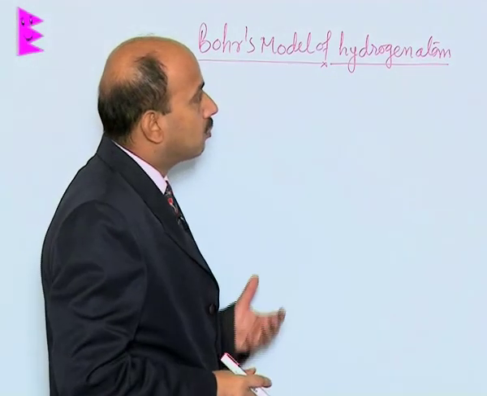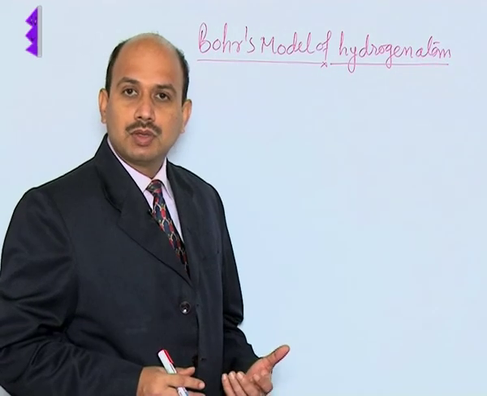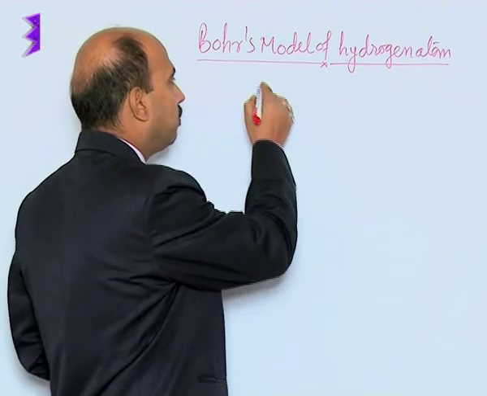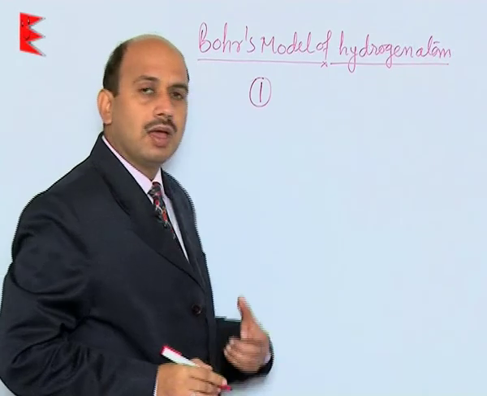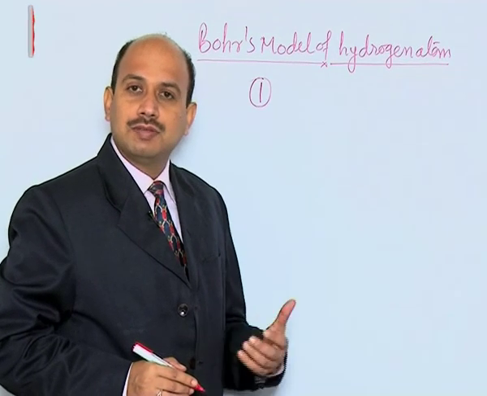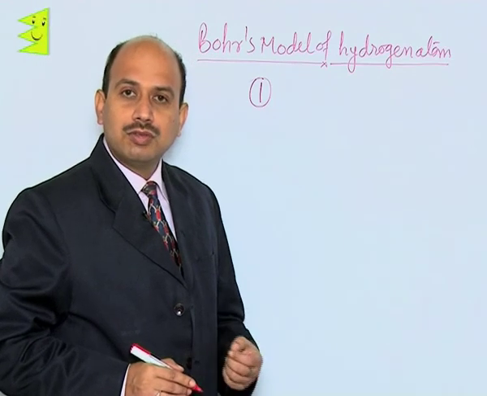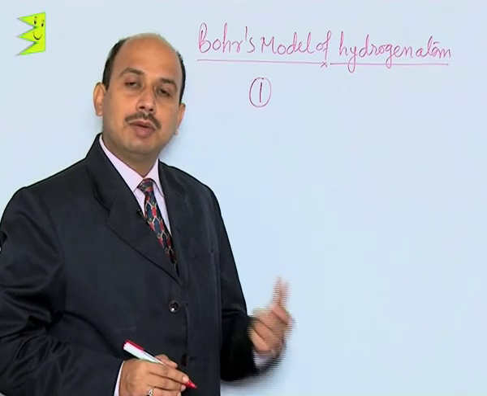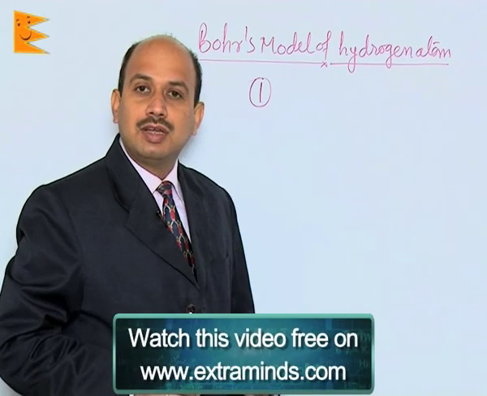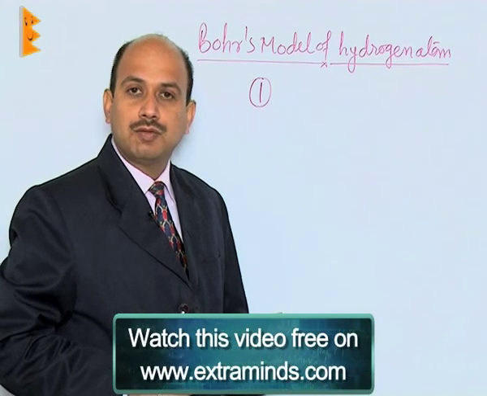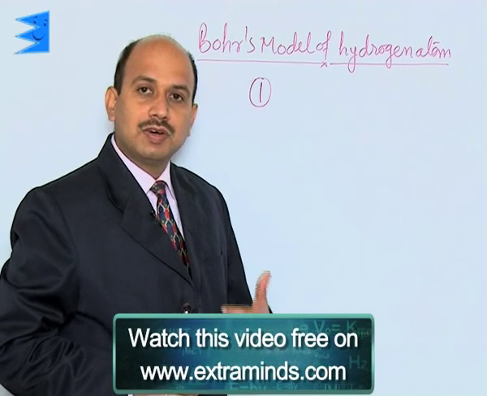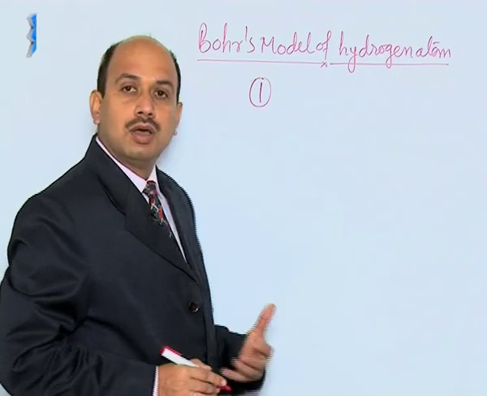Niels Bohr explained the atomic model, and he gave some postulates. The first postulate is that every atom consists of a tiny core called the nucleus, which is positively charged, and electrons revolve around the nucleus in stable, circular orbits. These electrons get centripetal force due to the electrostatic force of attraction between the electrons and the nucleus. This was the first postulate of Bohr.